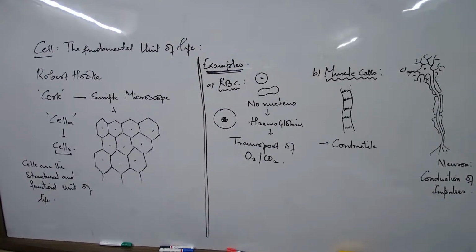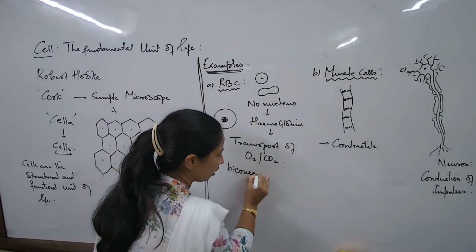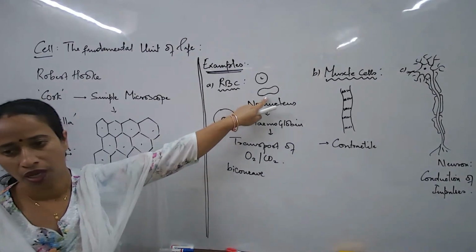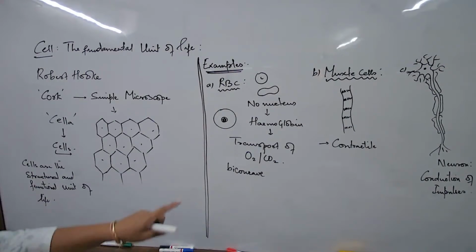RBCs are biconcave. This is called biconcave shape. RBCs are biconcave, do not possess nucleus, but instead possess hemoglobin.